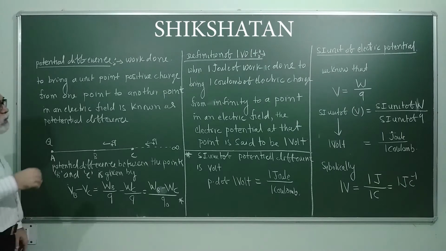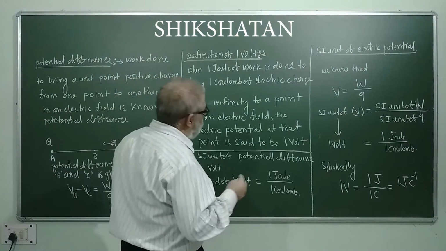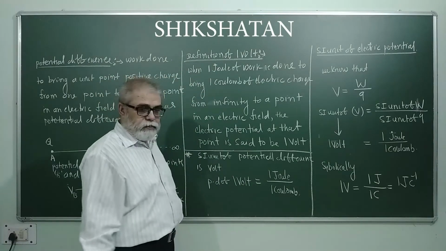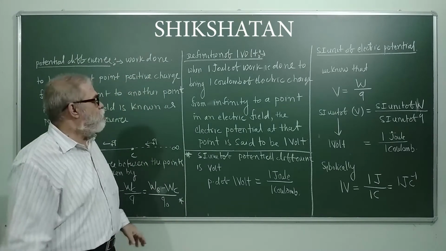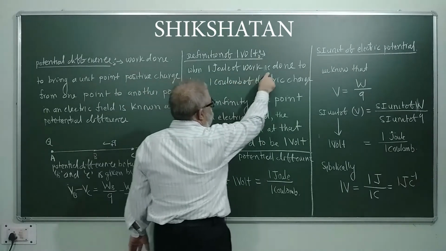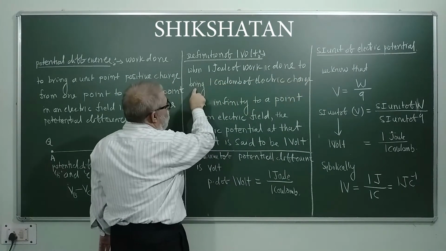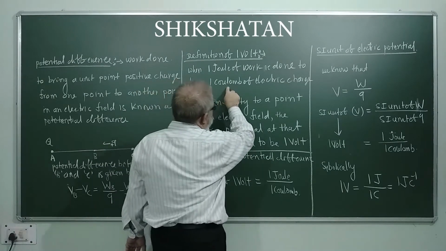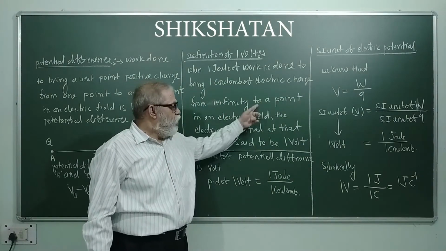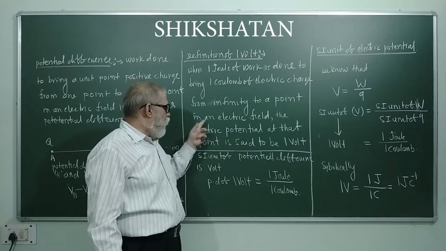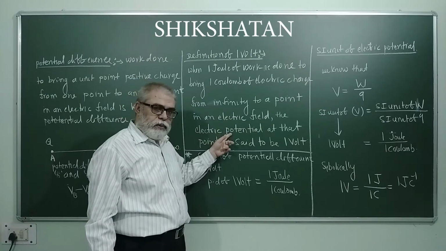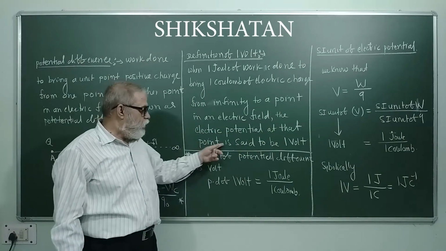Now we shall extend our discussion to understand about definition of 1 volt. How to define 1 volt? When 1 joule of work is done to bring 1 coulomb of electric charge from infinity to a point in an electric field, the electric potential at that point is said to be 1 volt.